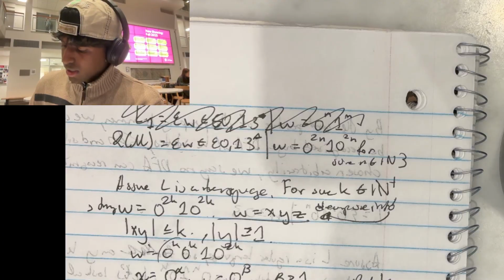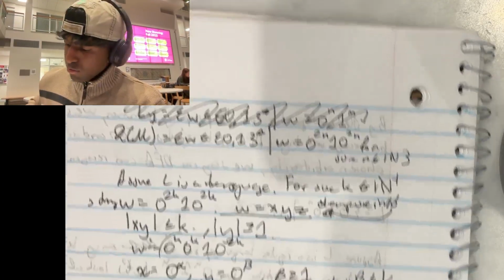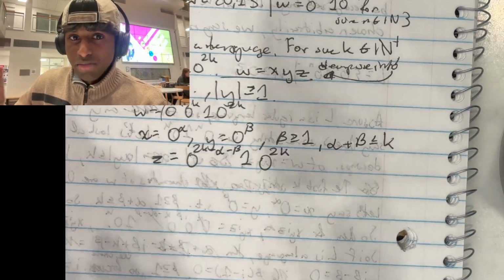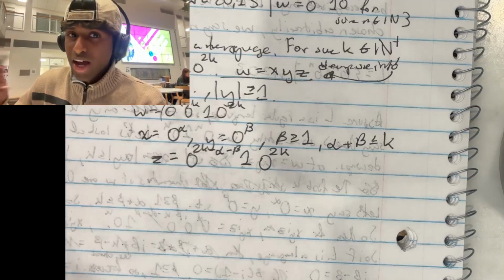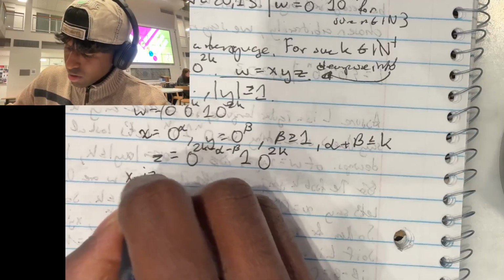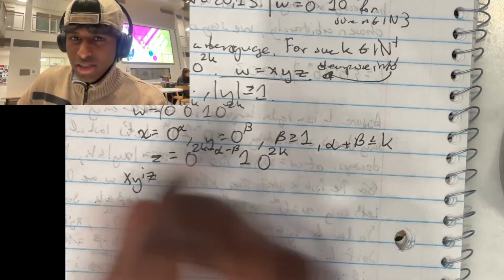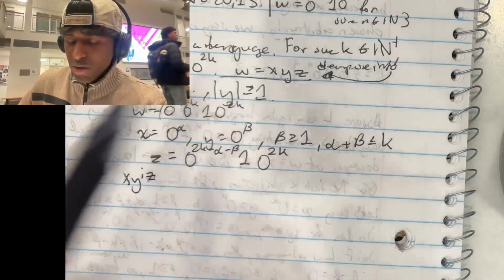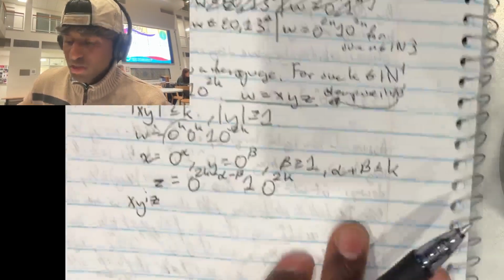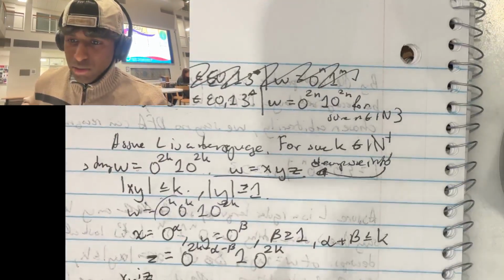And now the next part of our proof is to say that xy to the i, because you want to loop it, does not exist. Essentially, based on this information, we know that this should also be in the language by the pumping lemma, because we assume that L is a language.